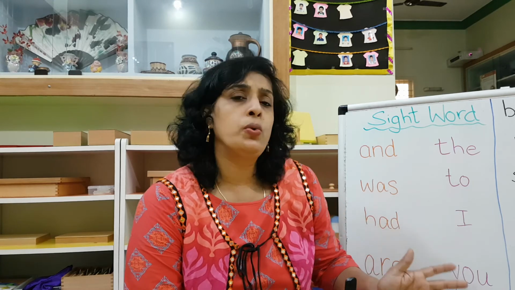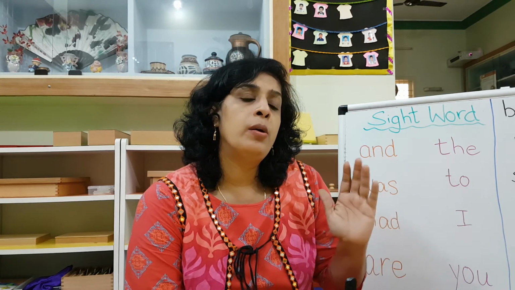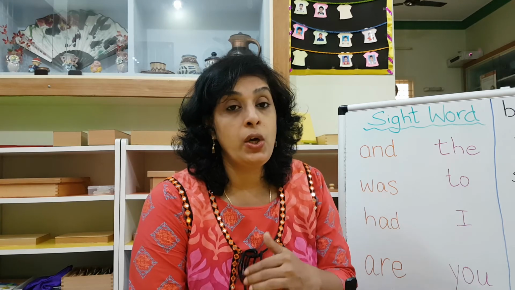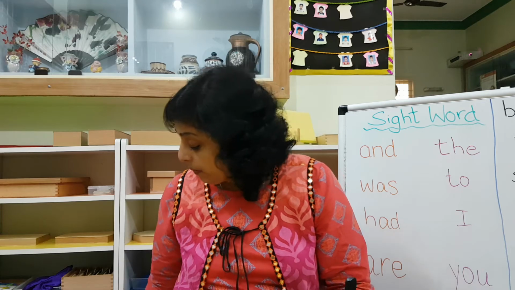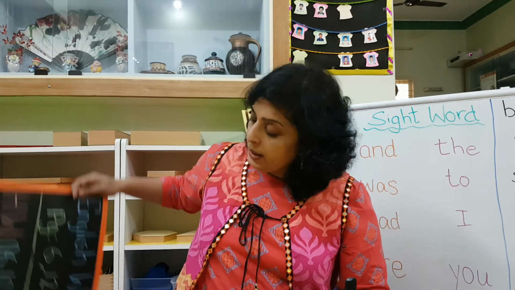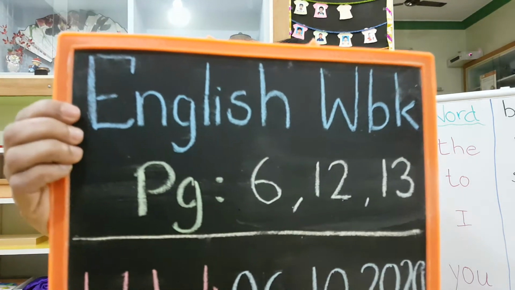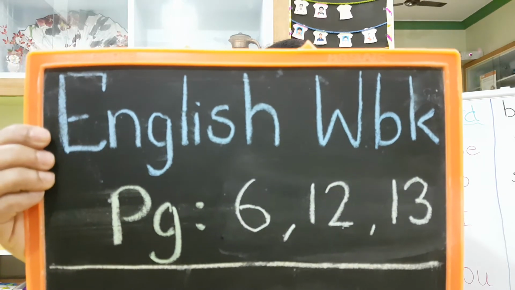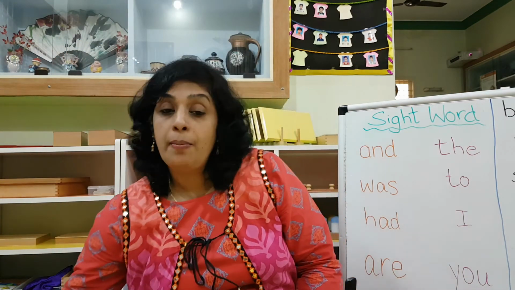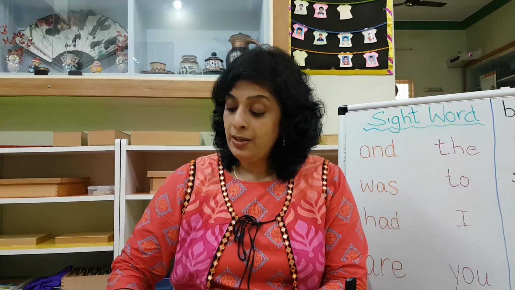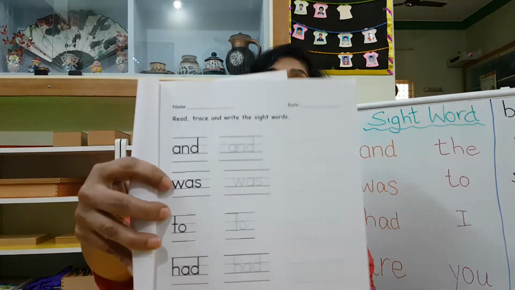Now let's go to today's work, that is your workbook. In today's workbook you will be doing page numbers 6, 12 and 13. In page number 6 you have a set of words.